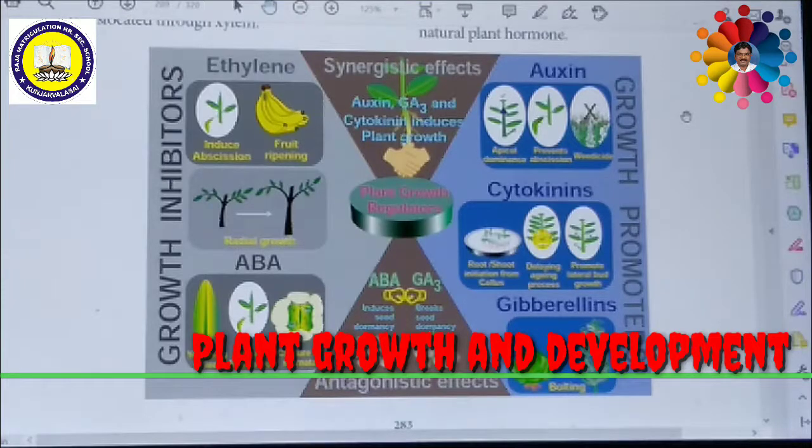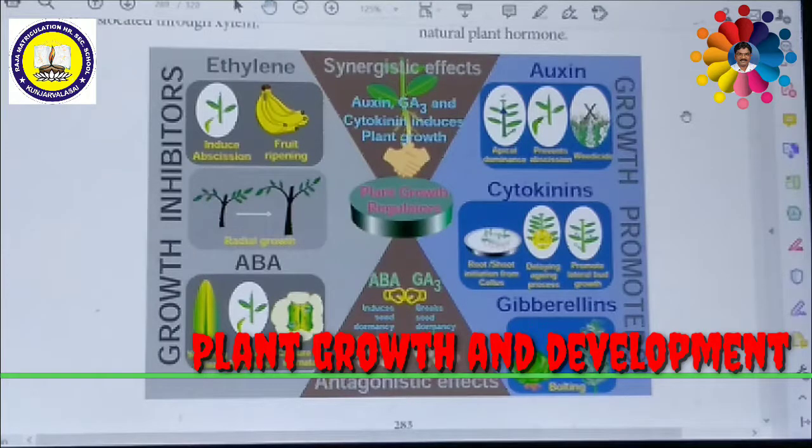Auxin prevents abscission. Abscission means premature leaf drop. Not only premature leaf drop; if any leaf, flower or fruit is dropped from the plant, this is due to a process called abscission. If abscission occurs, leaves will fall from the tree, flowers will fall from the plant, or even fruits will fall from the plant. This is due to abscission, but auxin prevents abscission.